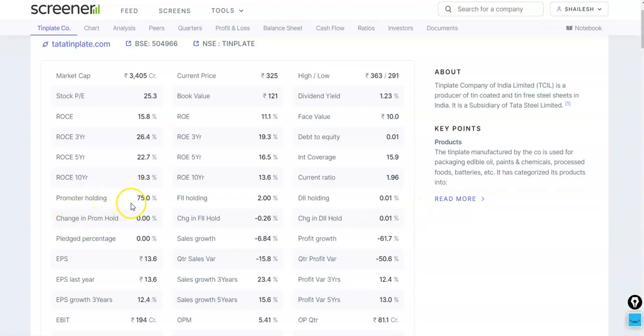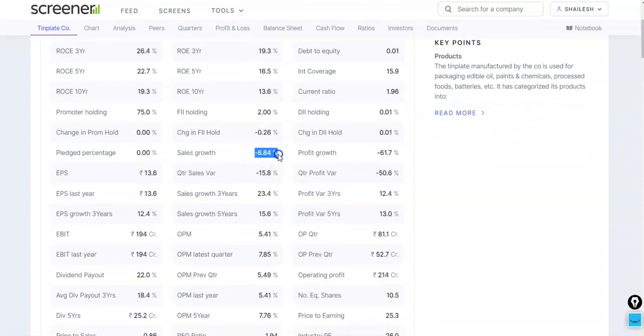Now, if you look into the promoters holding, they are holding 75% in this company. The FIIs are holding 2%, and the DIIs holding is 0.01%. If we look into the change in promoters holding, they have neither increased nor decreased their shares in this company. And if we look into the changes in FIIs, they have decreased their holding by 0.26%. If we look into the changes in the DIIs holding, they have increased it by 0.01%.